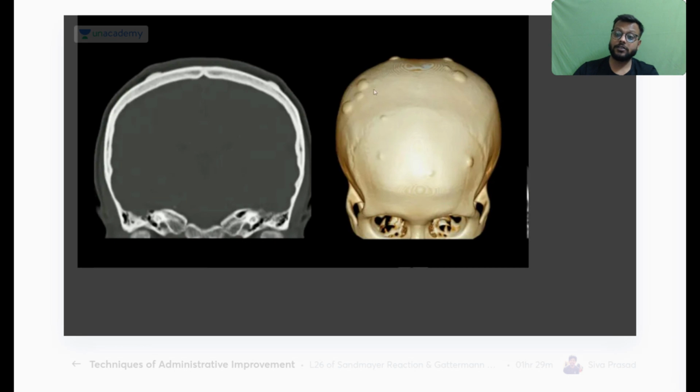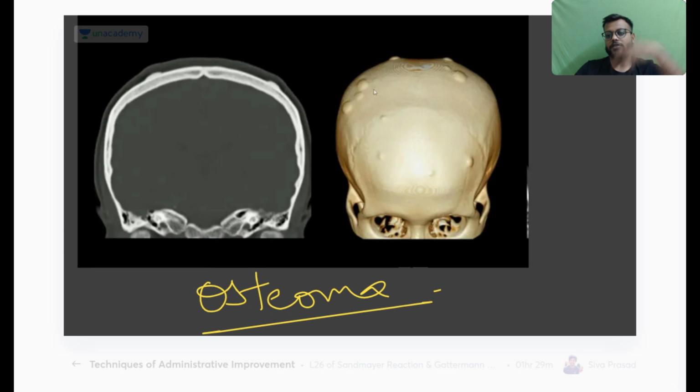Now what is this? This is a typical osteoma. Okay, so we'll discuss the rest of the slides in the next session. Today's session has become very long, 1 hour 50 minutes, and we will not be able to complete it. There are around 70-80 slides more, and I will add more, so we'll take another 2 hour session regarding these.